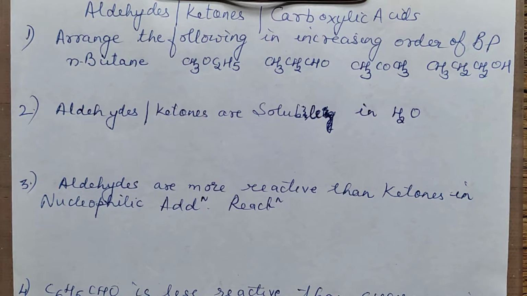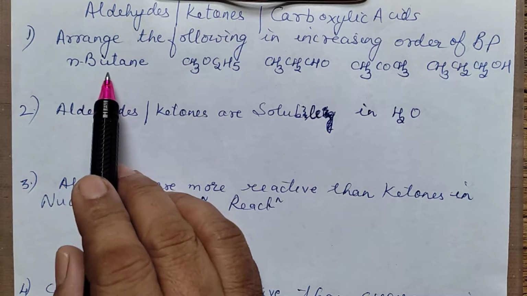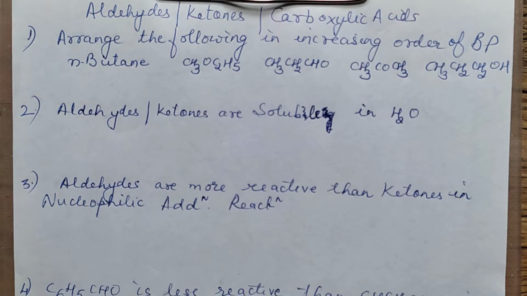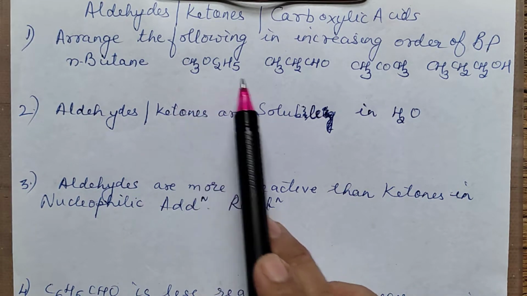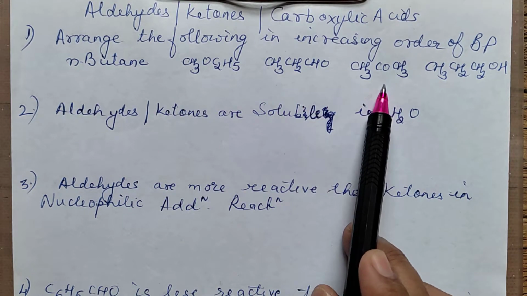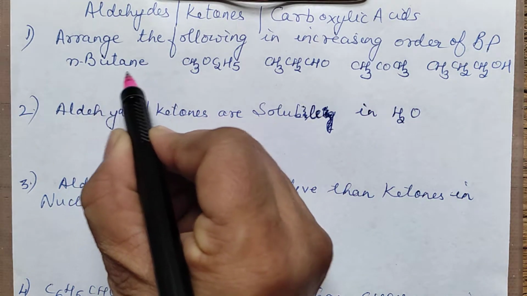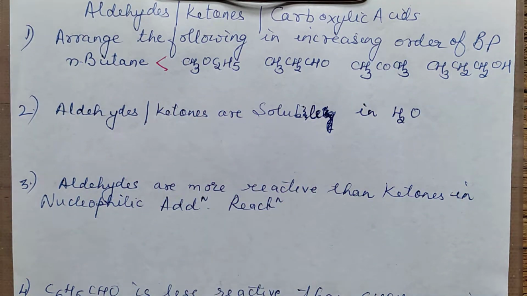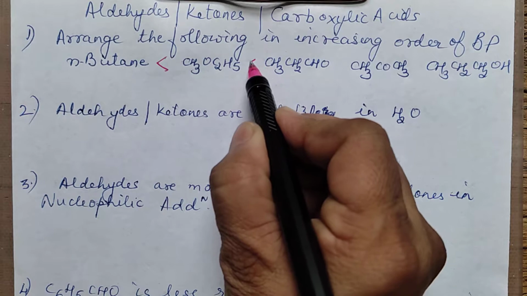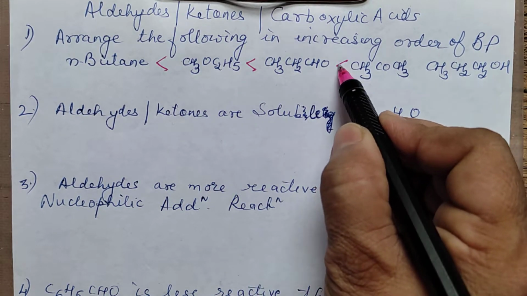See, the first question says, arrange the following in the increasing order of the boiling point. Now if we have to arrange them in the increasing order, when you are having different functional groups, what should we consider? This is alkane, a normal hydrocarbon. The next one is ether, that is methoxyethane, aldehyde, ketone and alcohol. So the order will be, hydrocarbons you are going to place the least. I have put them in the order. Then it is ether. Then it will be aldehyde.